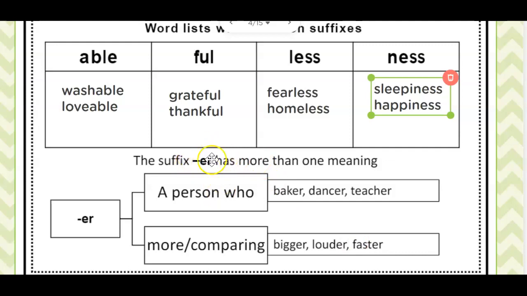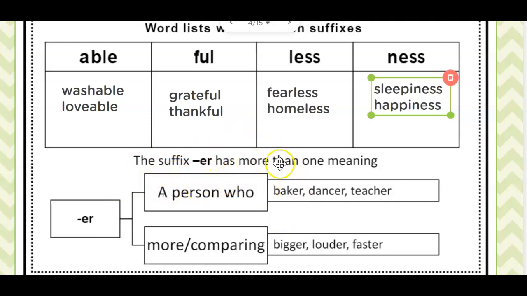And the final suffix we're going to look at is er. Now it can have two meanings depending on what base word we add it to. If we add it to a person, it can mean what a person does. So someone who bakes would be a baker.